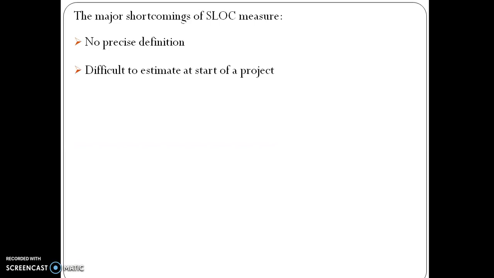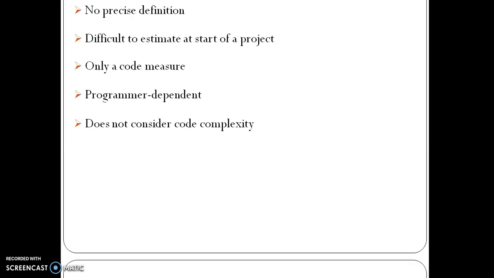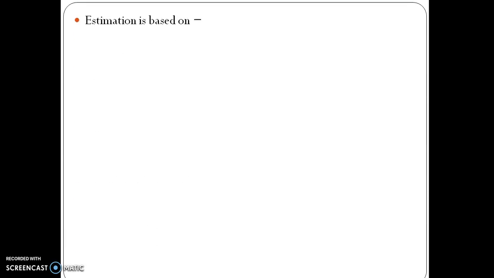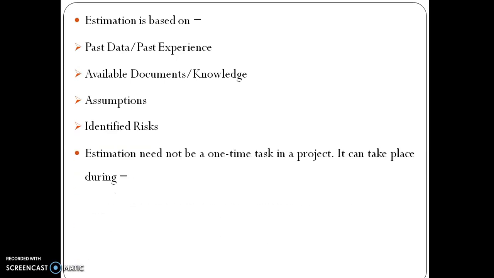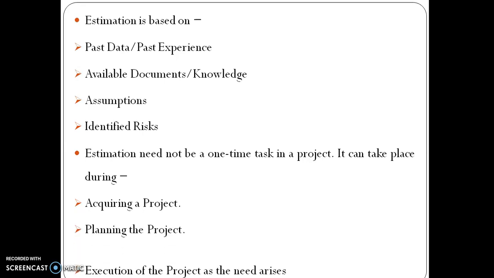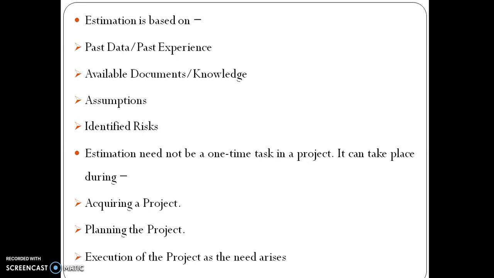The major shortcomings of the SLOC measure: no precise definition, difficult to estimate at the start of a project, only a code measure, programmer dependent, does not consider code complexity. Estimation is based on past data, past experience, available documents, knowledge, assumptions, and identified risks. Estimation need not be a one-time task in a project. It can take place during acquiring a project, planning the project, and execution of the project as a need arises.